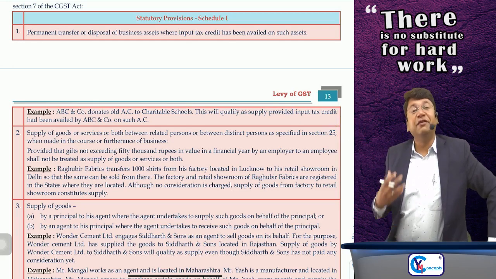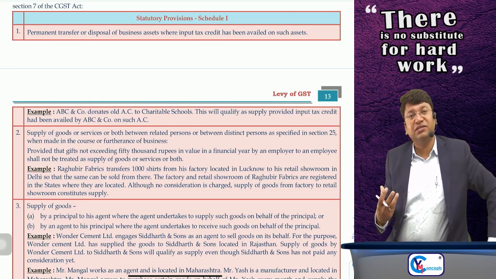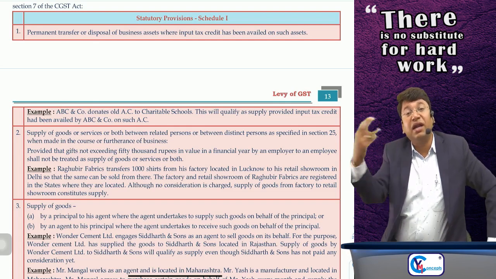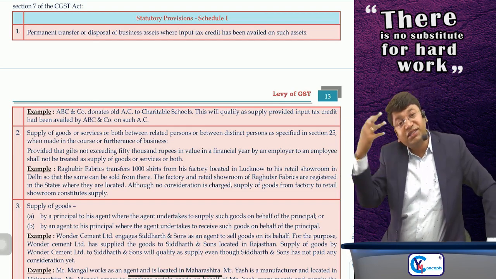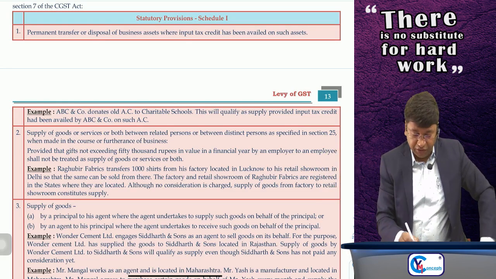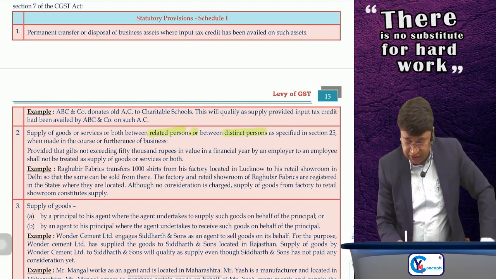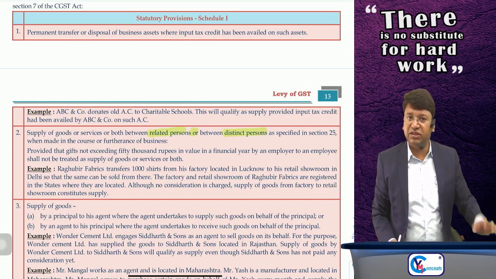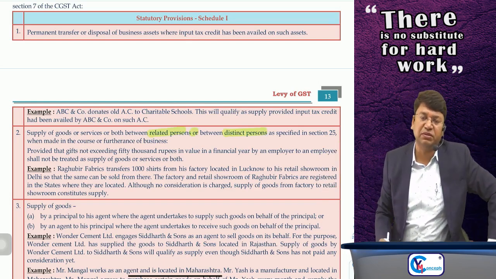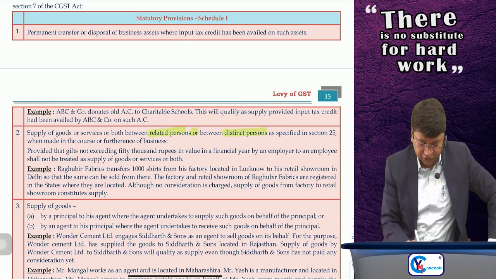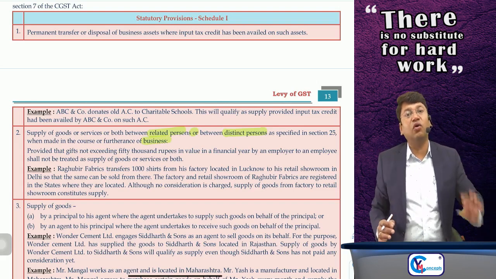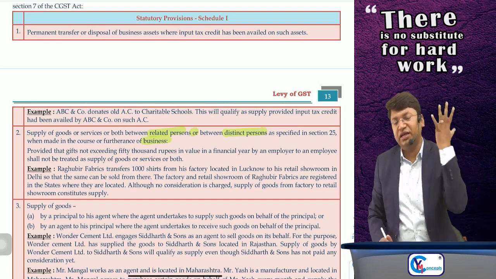I repeat, if you have supplied the goods or services to your related person or to your distinct person, which is defined in section number 25, subsection 4 and subsection 5, in the course or furtherance of your business, then it will be supply although the transaction is without any consideration.